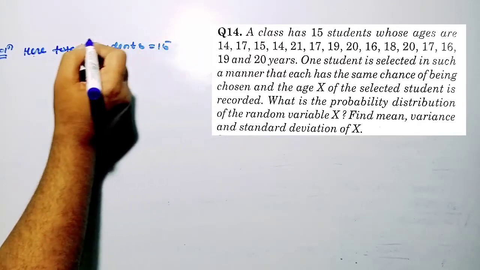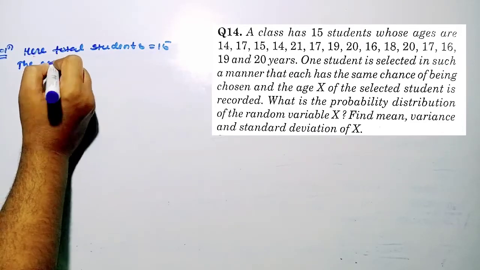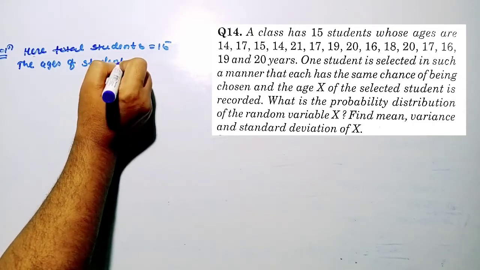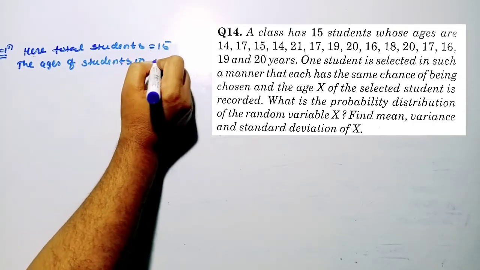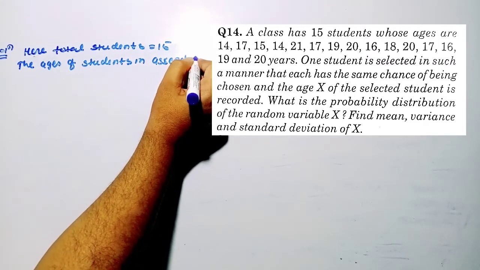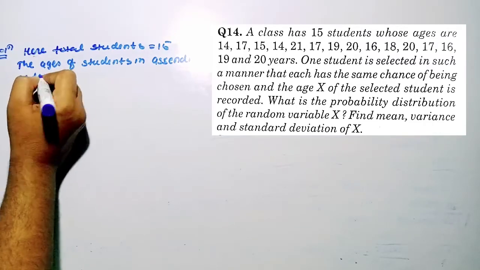How many students are there? 15, right? So the ages of students, writing in ascending order. Ages of students writing in ascending order.